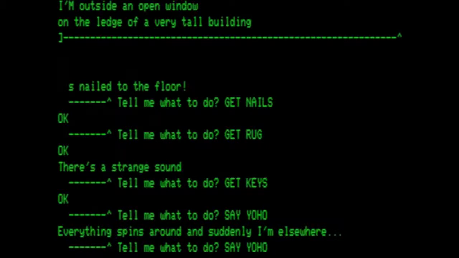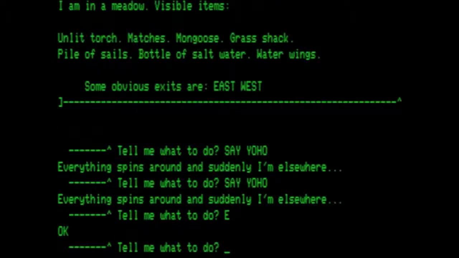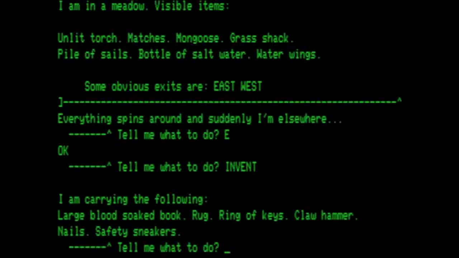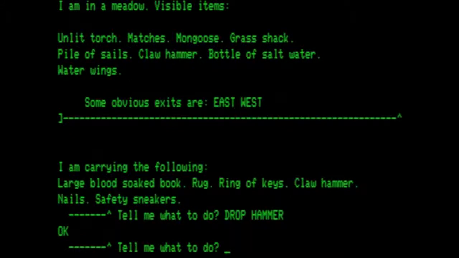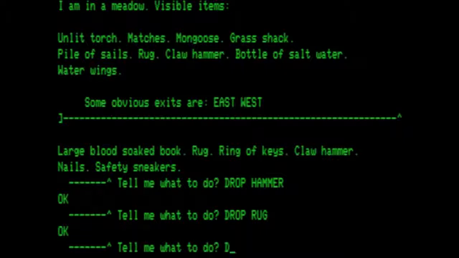And I could say yo-ho again, and it takes me to the sandy beach on a tropical isle, which we go east from, back to the meadow where we've been gathering our items. And let's do an inventory. I've got the book, I've got the rug, I've got the keys, I've got the hammer, I've got the nails, and I've got the safety sneakers. So let's drop the hammer. And let's drop the rug. And we can drop the nails.